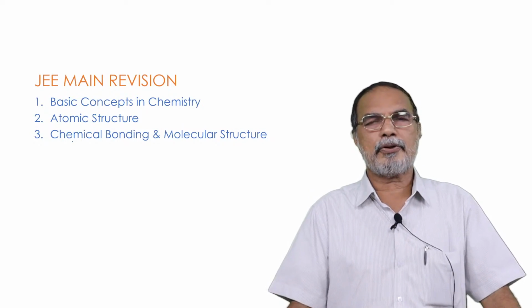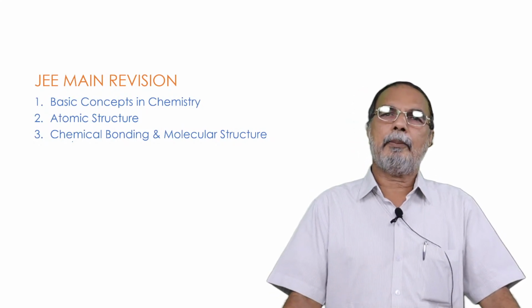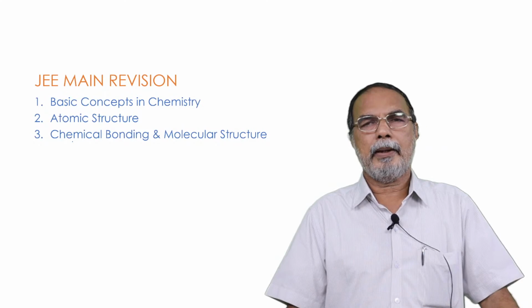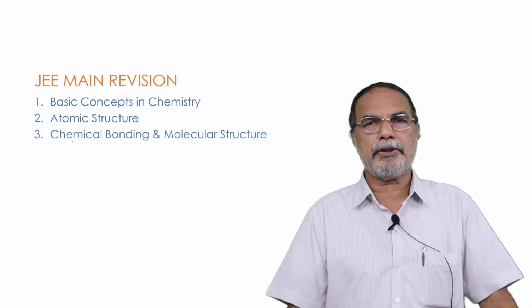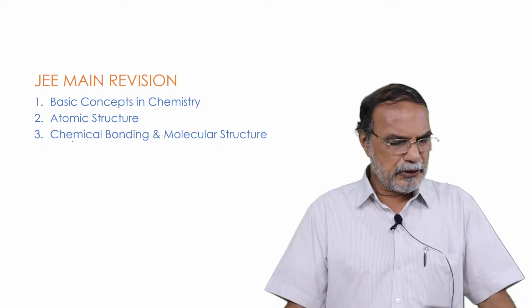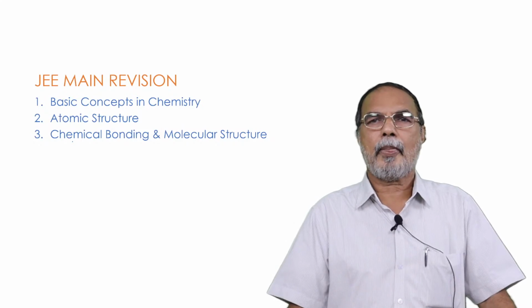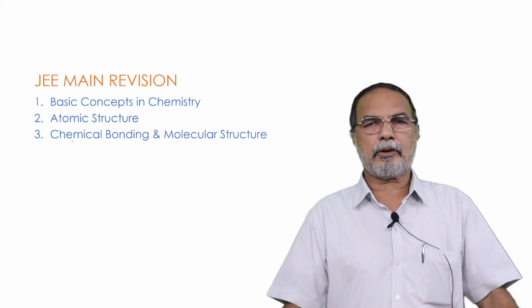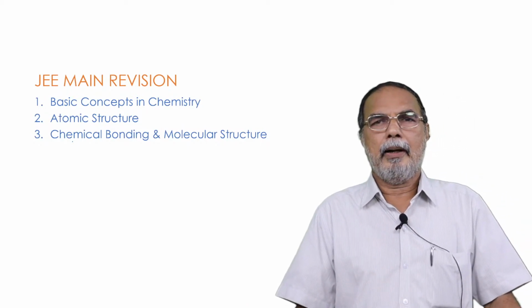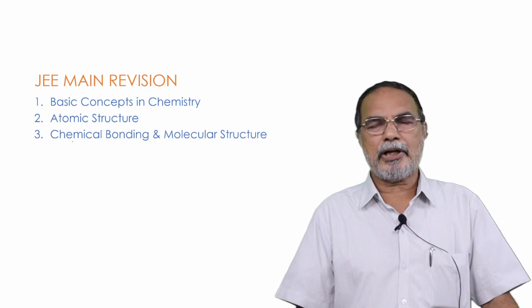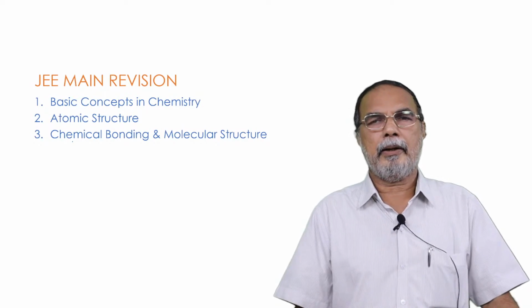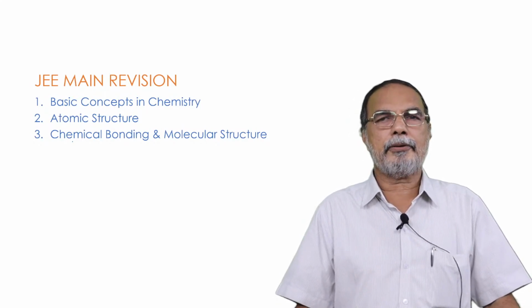Therefore, in this question paper, I have included about 11 questions from chapter 1, mainly numerical type. Even the objective type or multiple choice questions contain problem type questions. And some 7 questions from atomic structure, and about 8 questions from chemical bonding. That's the composition of today's paper of discussion. I hope you are ready, and it is my pleasure to welcome all of you to this program, and a very cool good evening to each and every one of you.